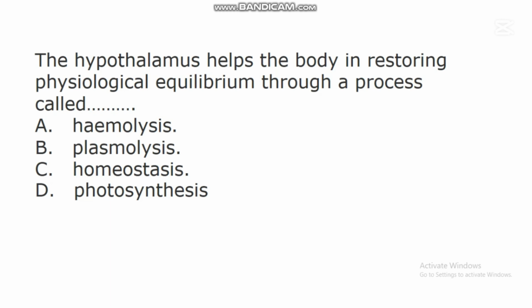In this question, the correct answer is C. Homeostasis. Studies have shown that this hypothalamus helps the body in restoring physiological equilibrium. So this physiological equilibrium can be restored through a process called homeostasis. We have treated this homeostasis very well in one of our videos.